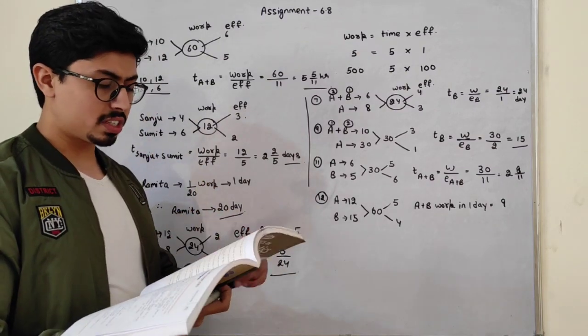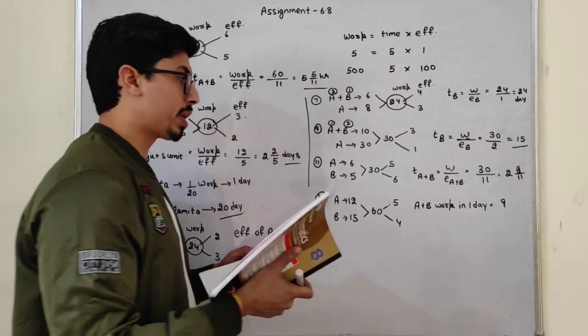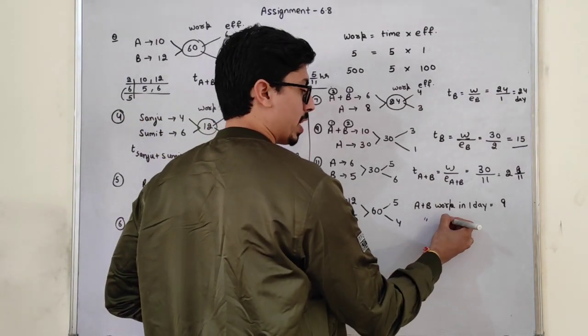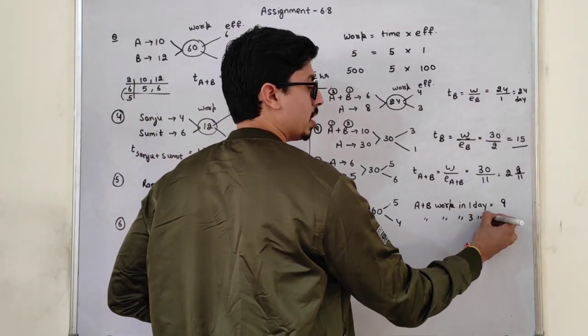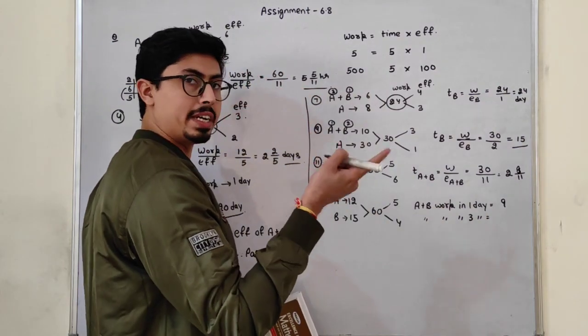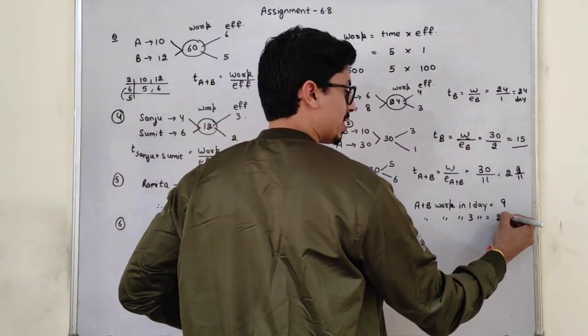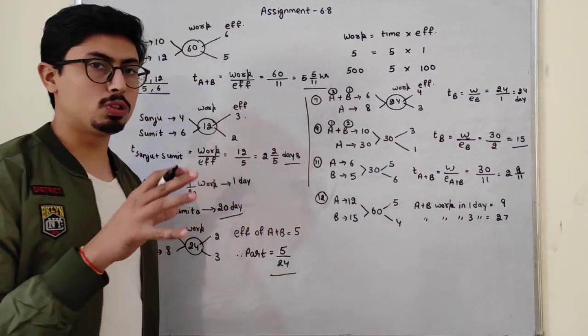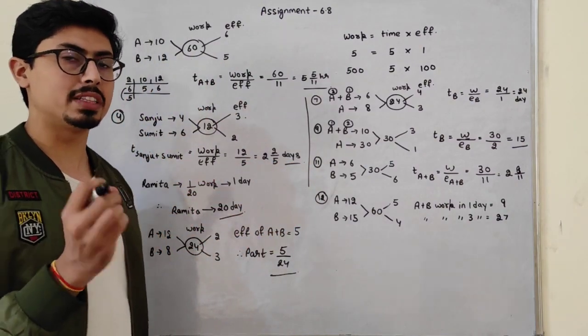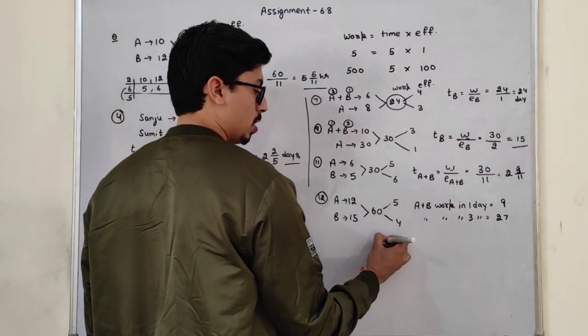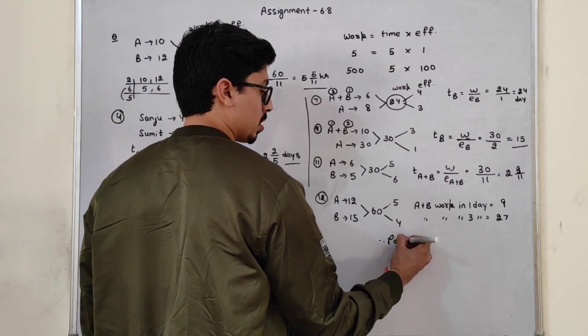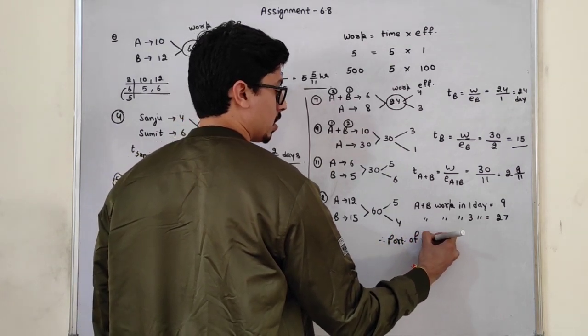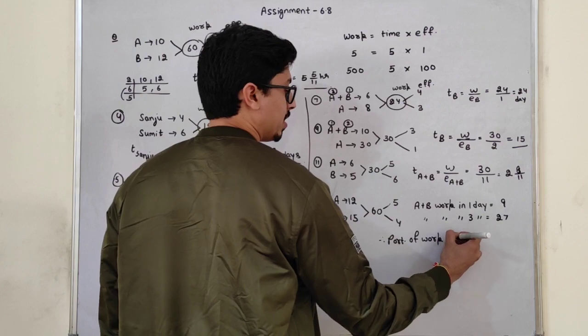So what is asked in the question? In 3 days, A plus B work. In 1 day they complete 9, so in 3 days they will complete 27. Now I have to find out the portion of the work they complete in 3 days.